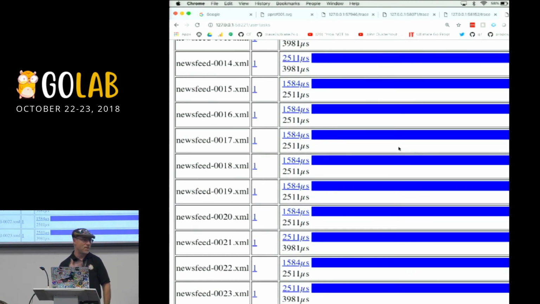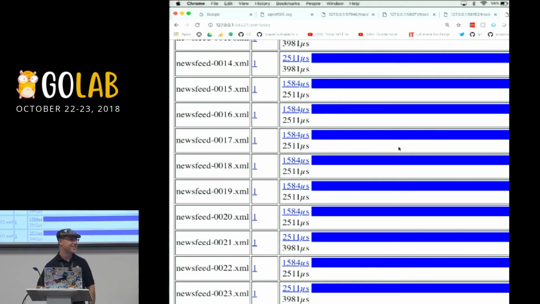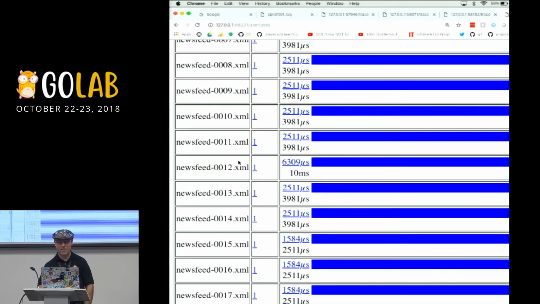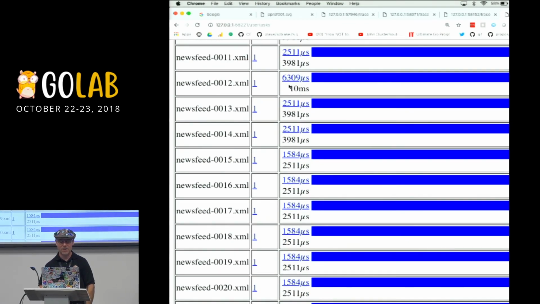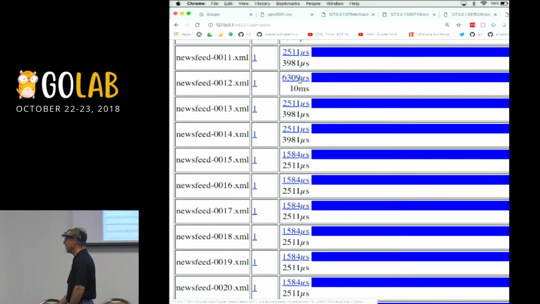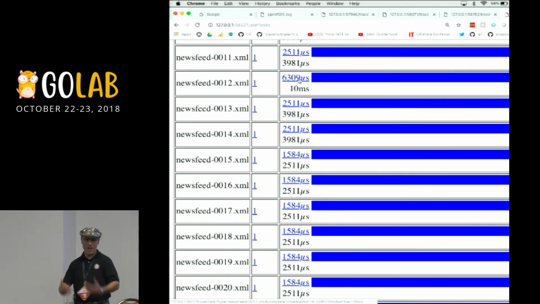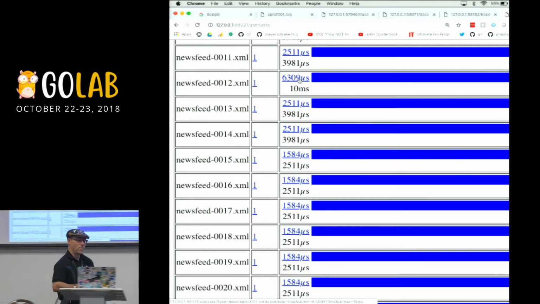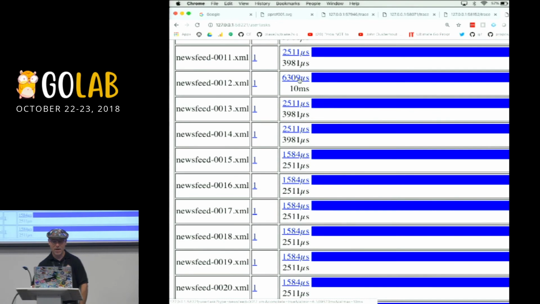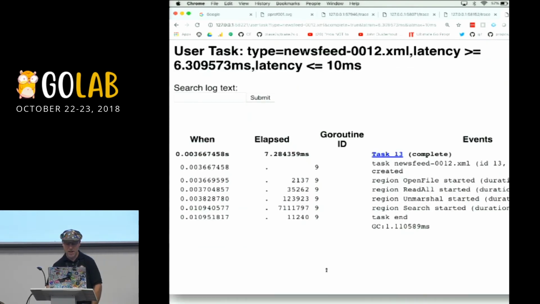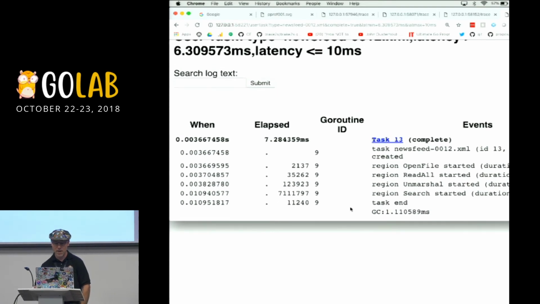A really beautiful HTML-based table. I didn't write the UI, but it's functional. But what you see is every file that we processed and how long it took. Now, this one's interesting right here, right? This one took a long time. Maybe there's something special about this file right here. Maybe not. But we know it's the same file, right? But I can click on this link and get this information right here, which is breaking down